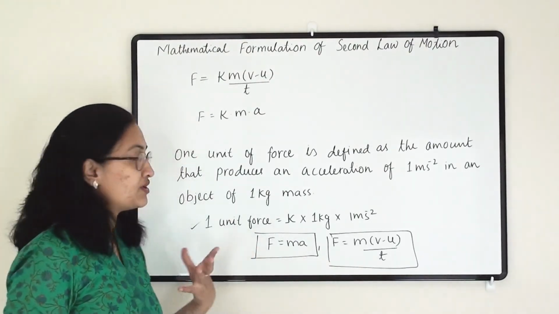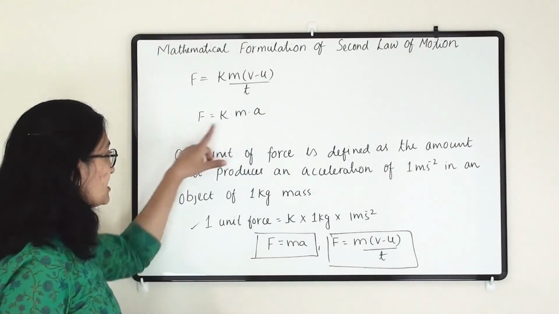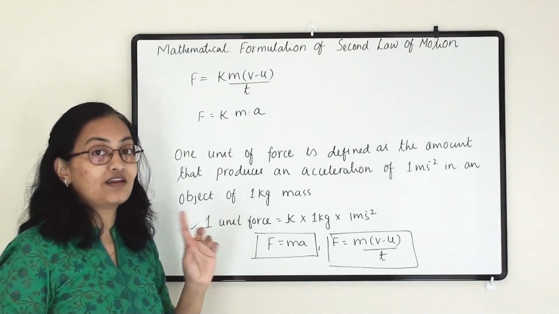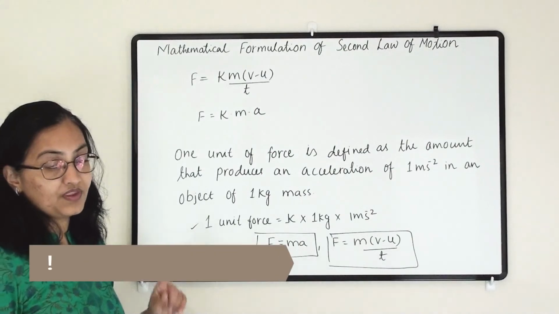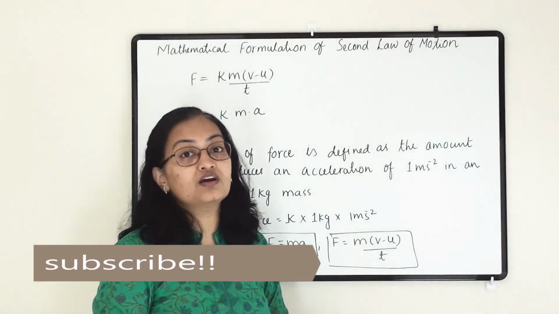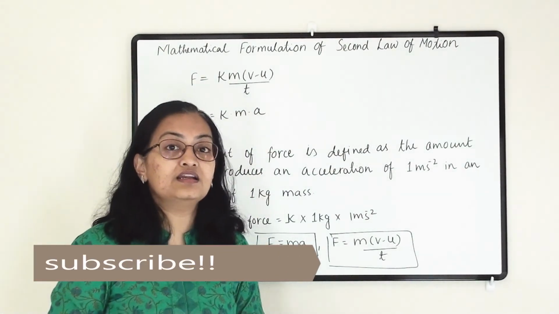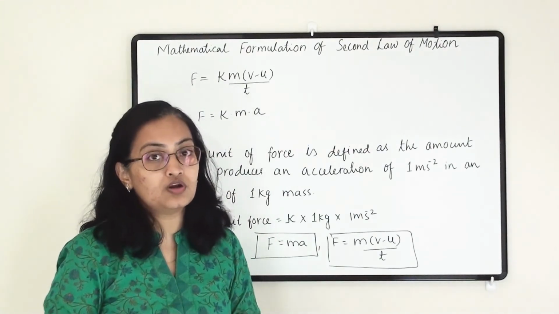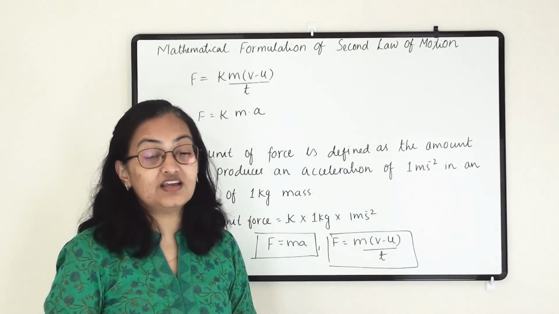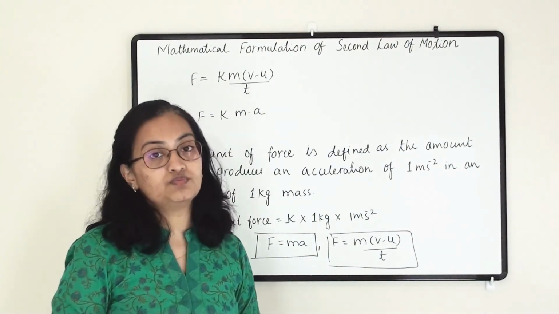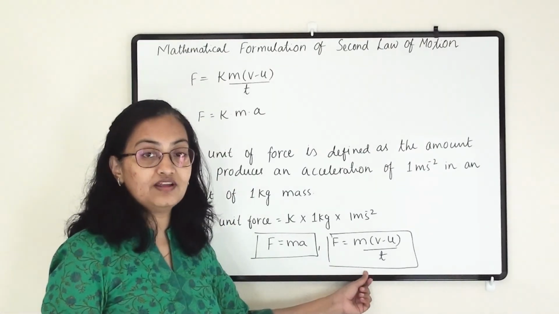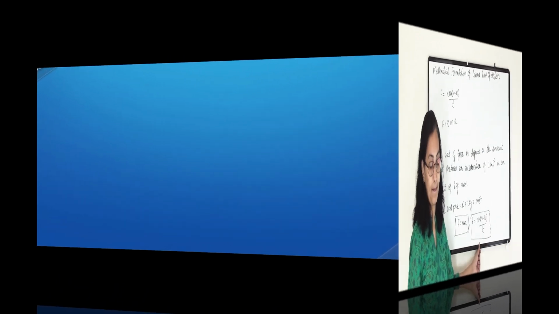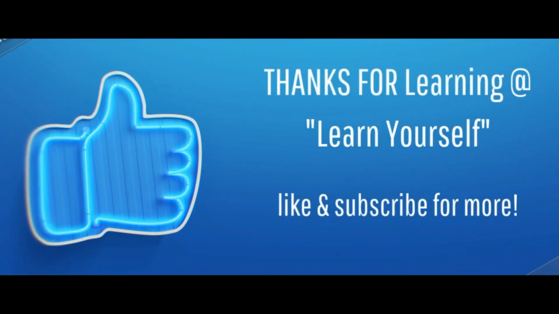But if the question asks why we are writing the value of k as 1, then you have to write the definition of 1 unit force, because the force unit is chosen such that 1 unit force on a 1 kg object will make it gain 1 meter per second square acceleration. So these two formulas are important, and you have to remember them.